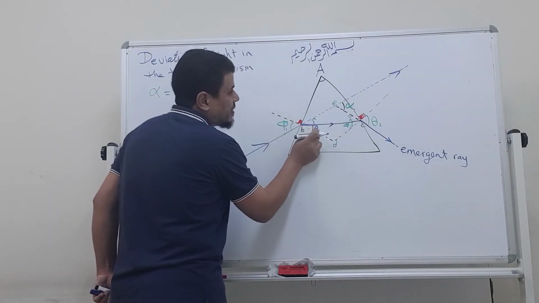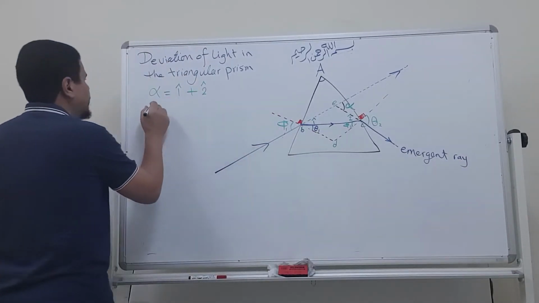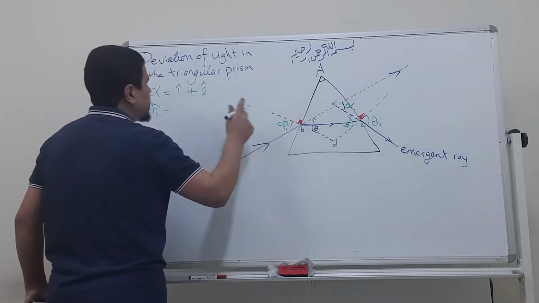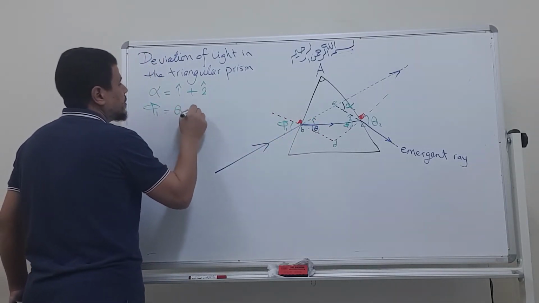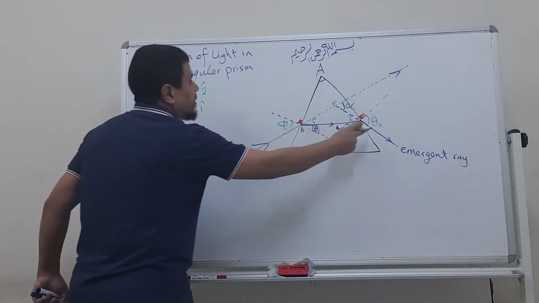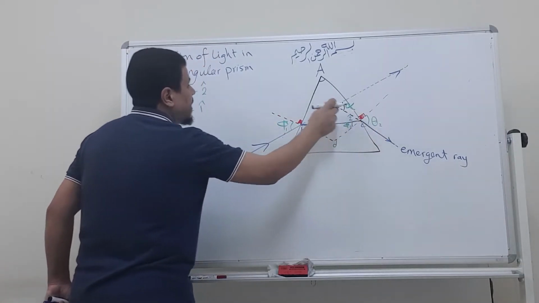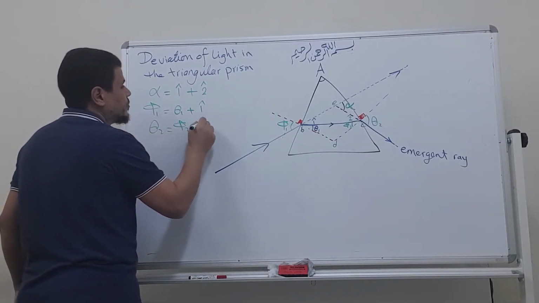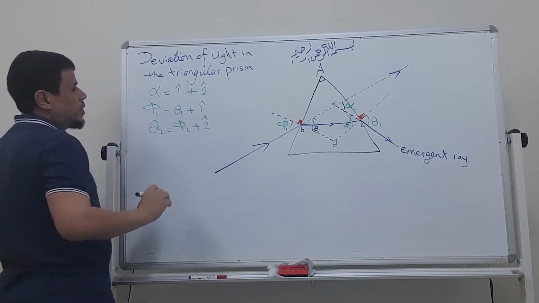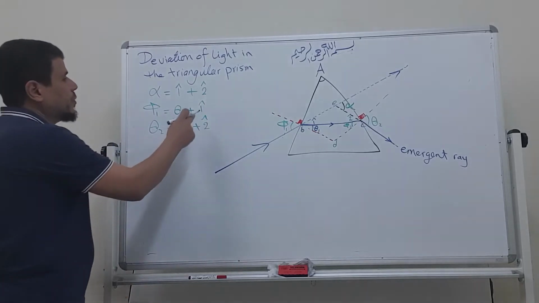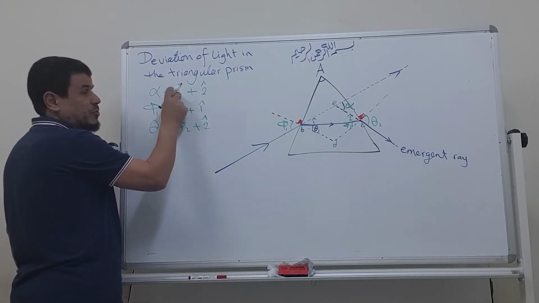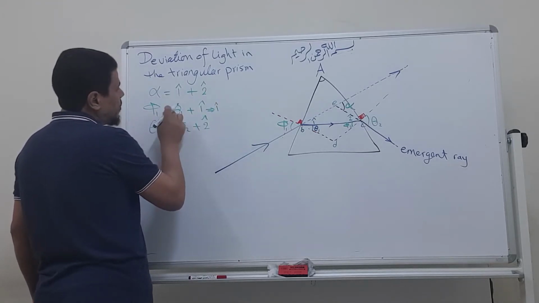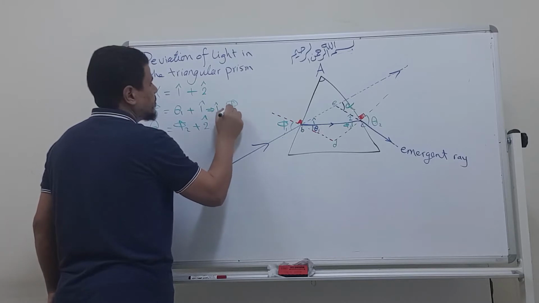Phi 1 equals theta 1 plus angle 1. Phi 1 equals angle 1 plus theta 1. Tamam. Theta 2, the same thing, equals phi 2 plus angle 2. Good. So if I want to get angle 1 only, I want to substitute it here. Angle 1 equals phi 1 minus theta 1.